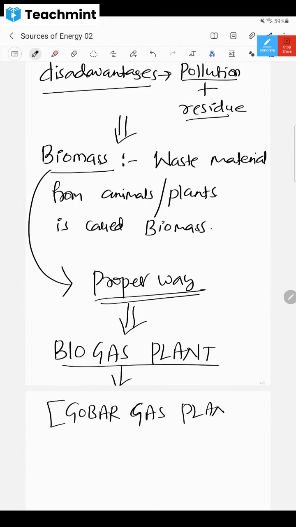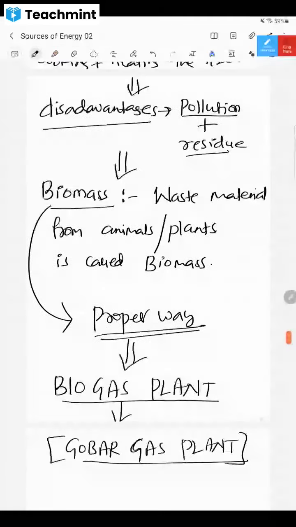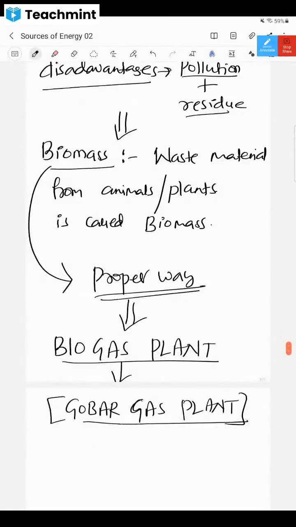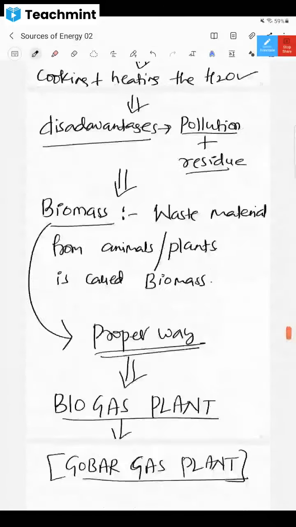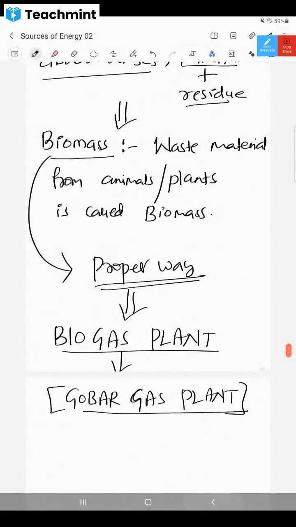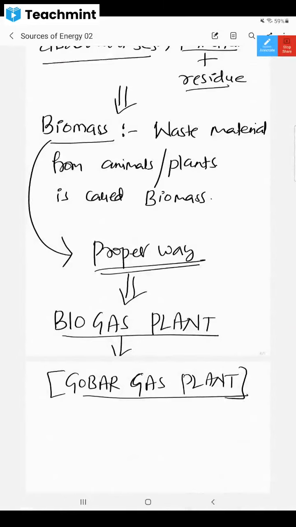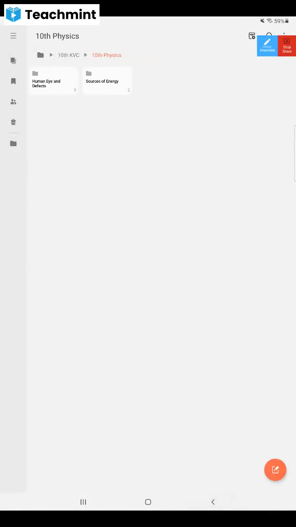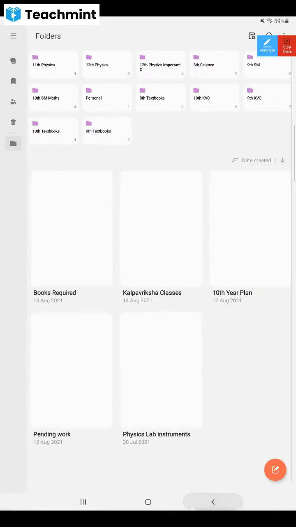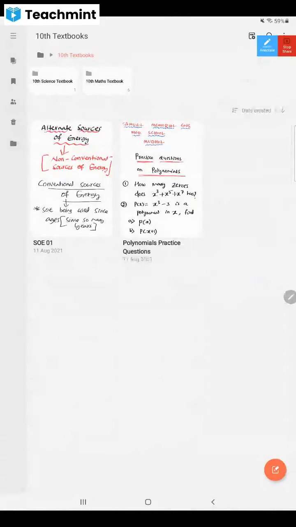What is this gobar gas plant? Let us see that. Are you ready to see that, dear children? In the textbook I'll show you how it works. Yes, sir. I hope everybody is making notes. You will get the PDF also, but look at the textbook, and everybody is going to draw that diagram in the class and send it to me.